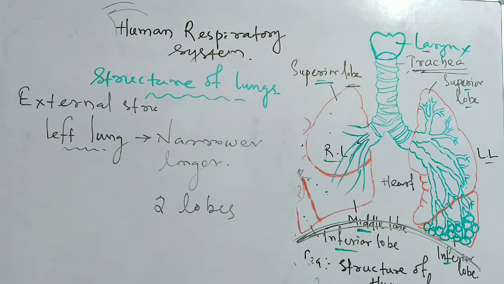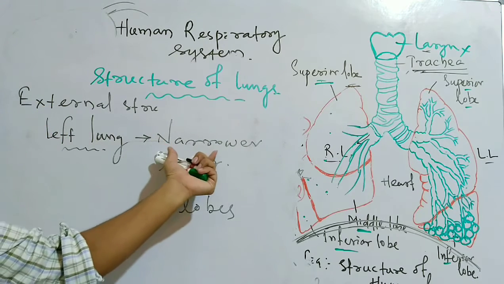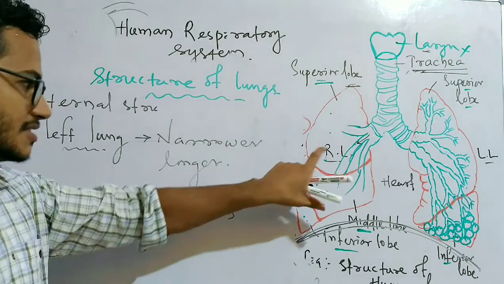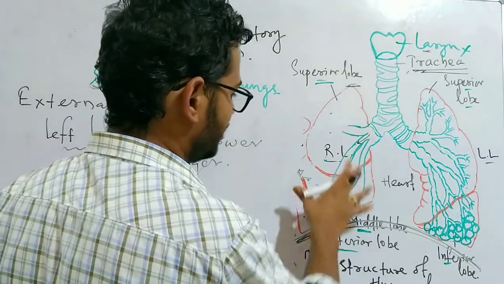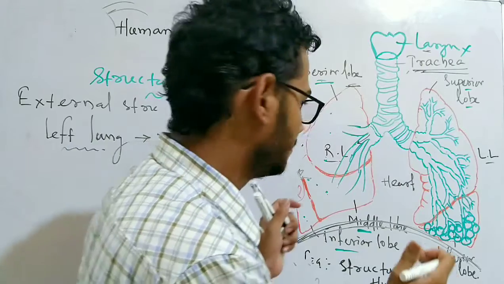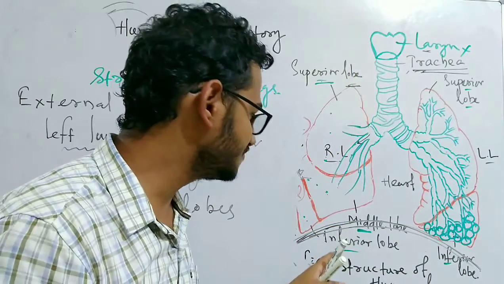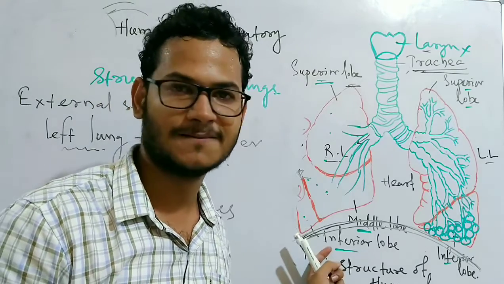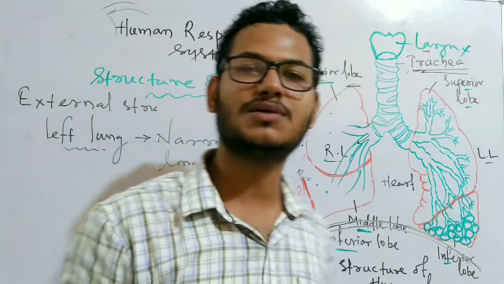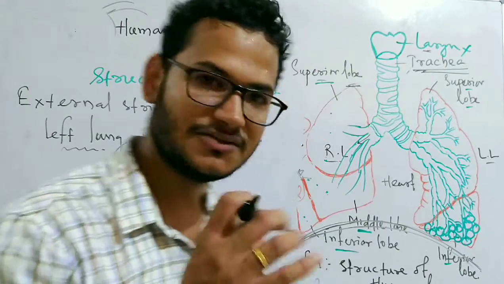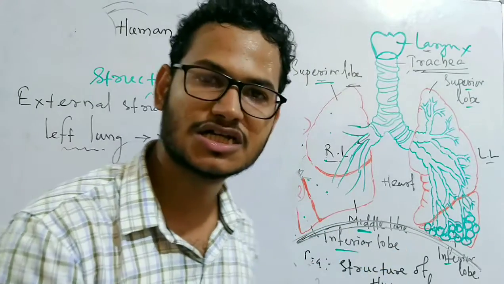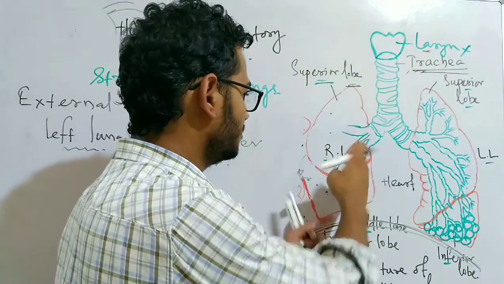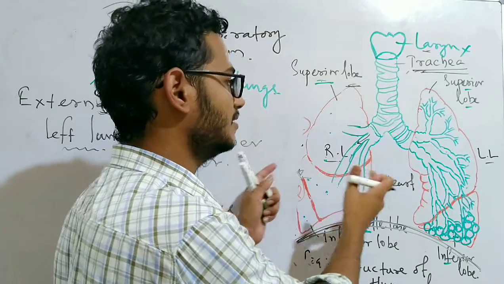So the right one is obviously wider than the left and shorter, and it has three lobes. So why is the right one shorter and wider? The reason is the liver is present just below the right lung. Due to the presence of the liver, as we know, the largest gland of our body, it occupies a very large space in our body, so that the lung on the right side becomes shorter and wider.